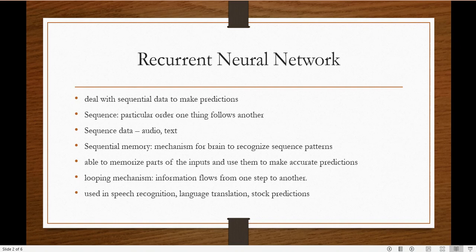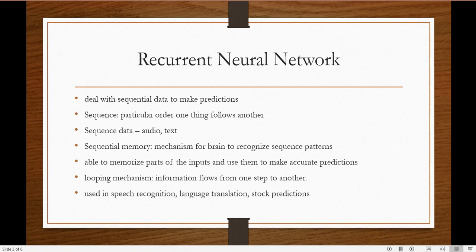This type of looping mechanism is there in RNN. So the information, maybe some data, is going to flow in a chain of events, like a for loop. It is executing in that way.